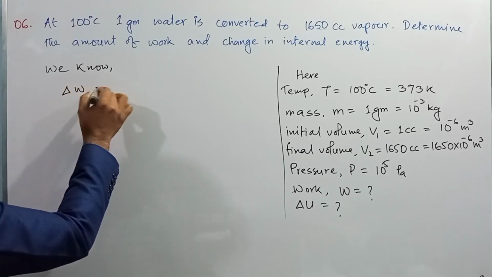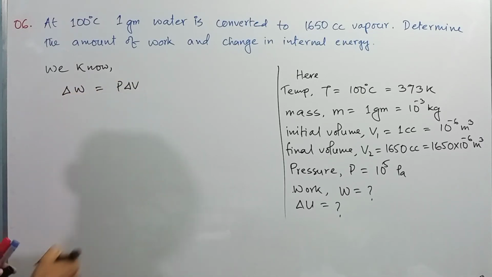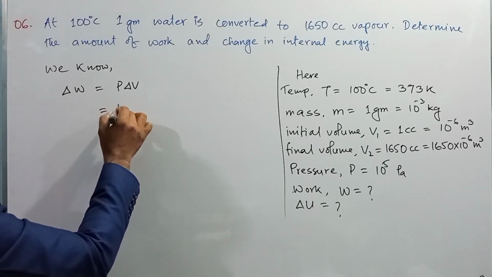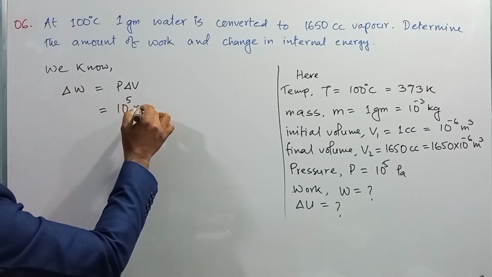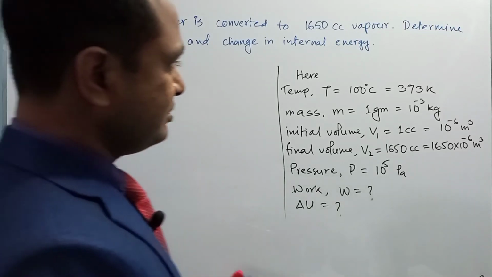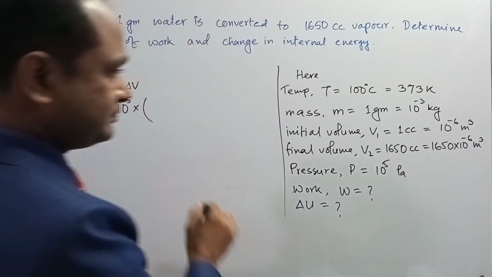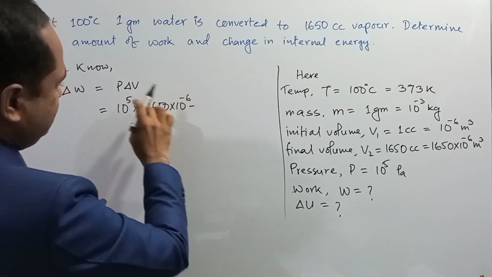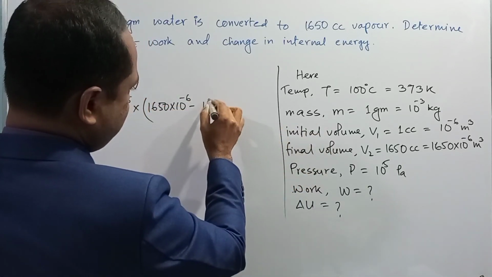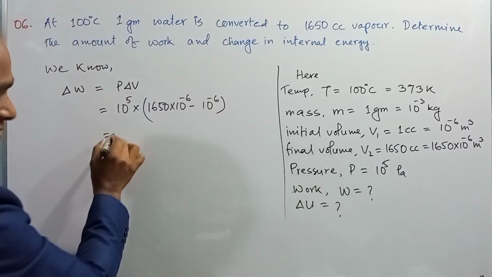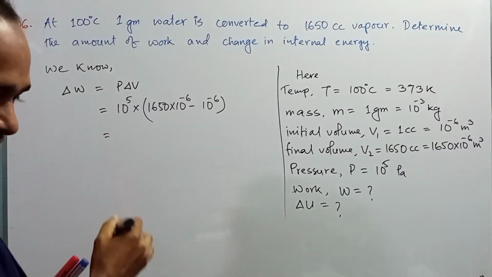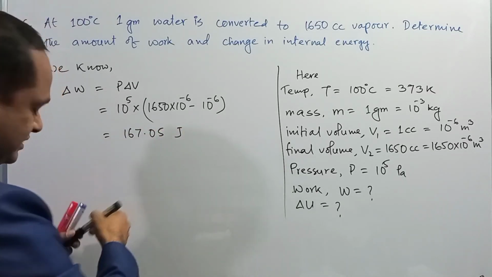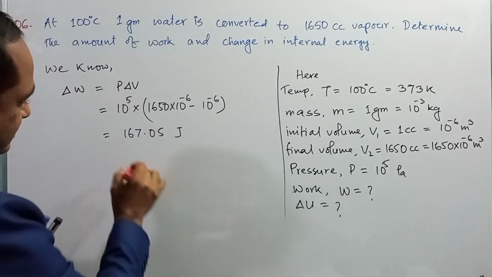del W is equal to P del V. In case of isobaric process, del W is equal to P into del V. So amount of work done, P is equal to 10 to the power 5 Pascal into del V. Del V means V2 minus V1. Here V2 is equal to 1650 into 10 to the power minus 6 minus V1. V1 means 10 to the power minus 6. Okay. So after the calculation, you will get 167.05 joule. This is the amount of work.